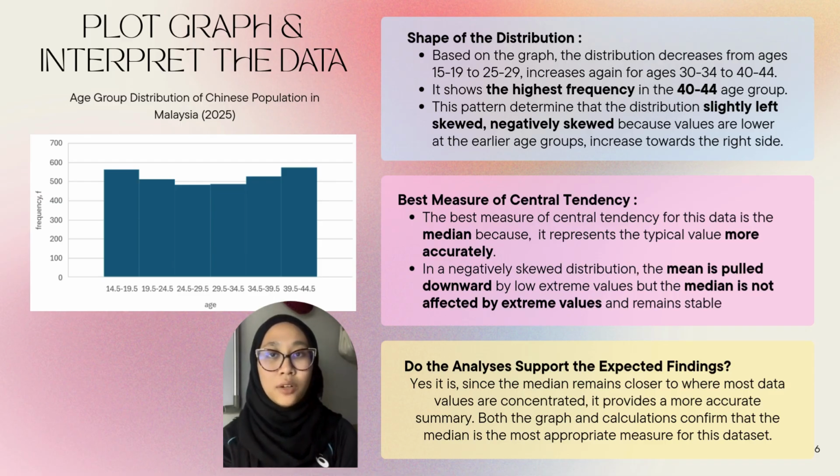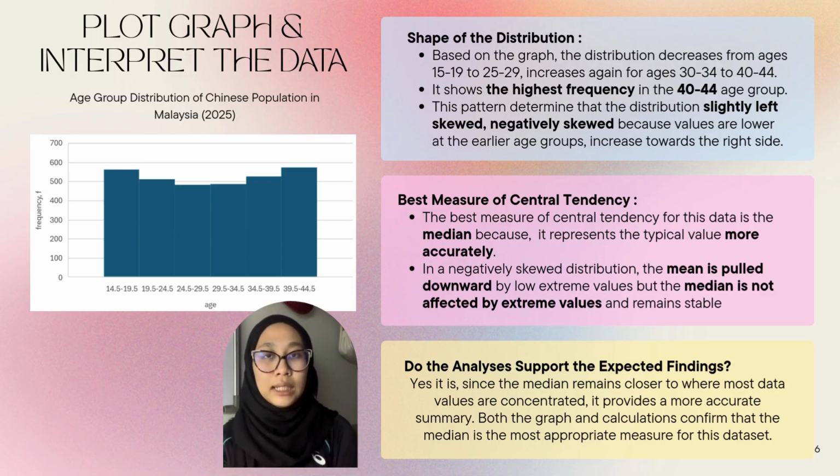For the measure of central tendency, the median is the best choice. This is because we think that the median represents the typical value more accurately, especially in a negatively skewed distribution where the mean is pulled downward by lower values.